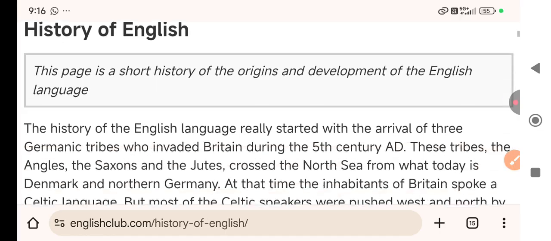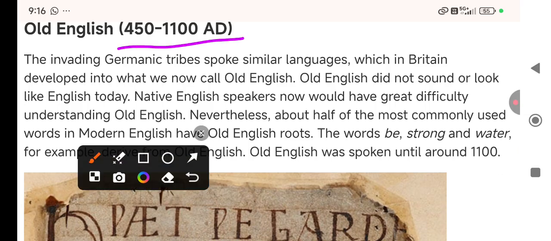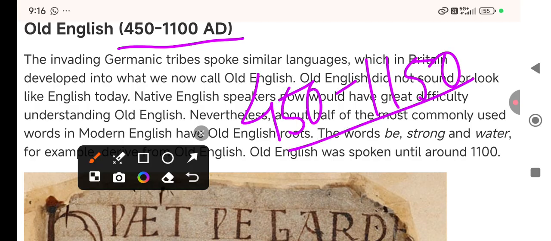So then we discuss Old English. Oh, sorry, Old English we are going to discuss. The dates are a little bit different. Some say 450 to 1150, and some texts say 1100. So this way, 550 to 600 years they ruled there, right?